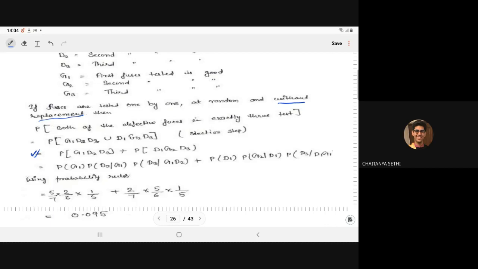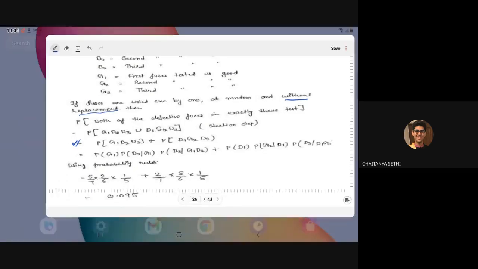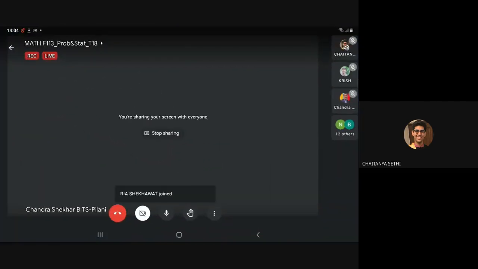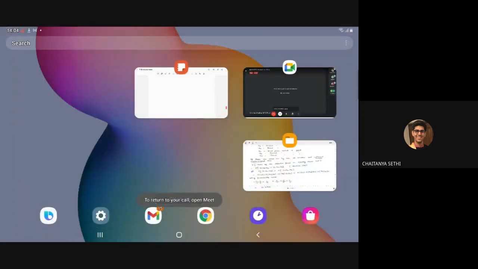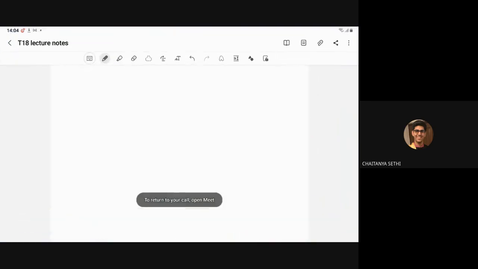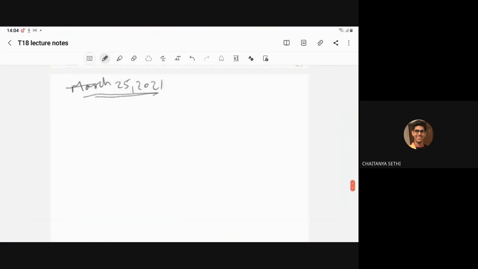Here we are writing the probability of G1 D2 D3. What does this represent? Probability of G1 intersection D2 intersection D3.